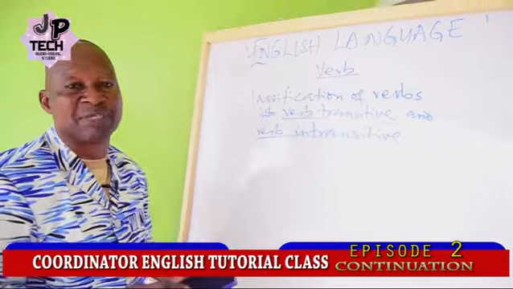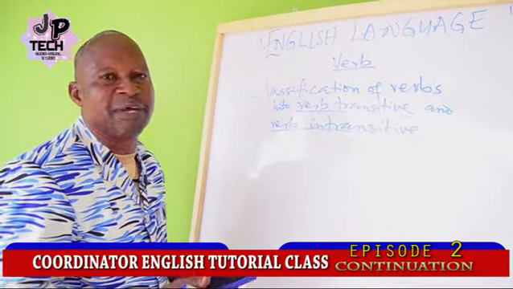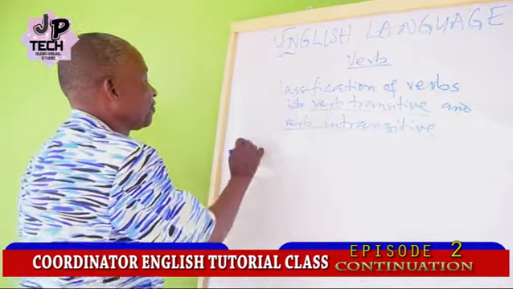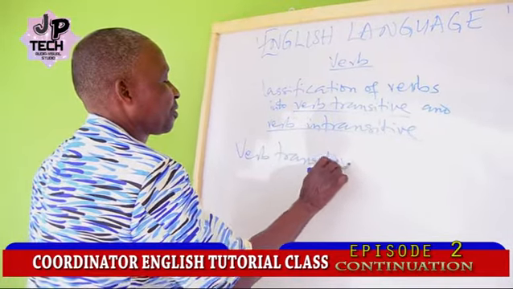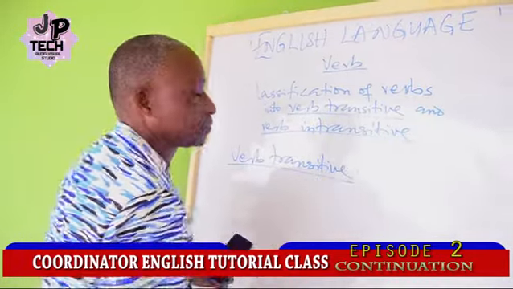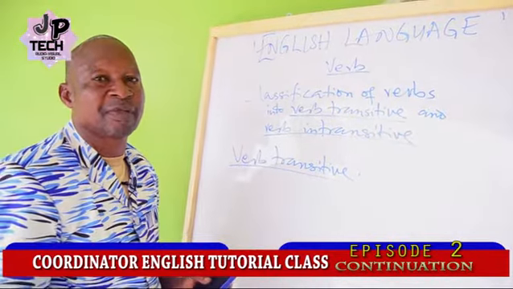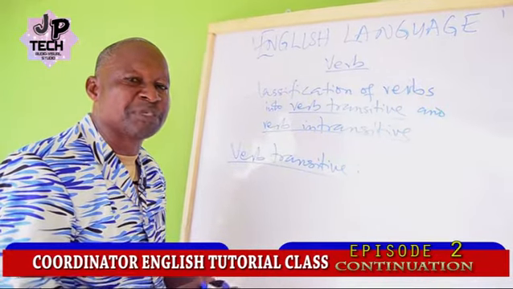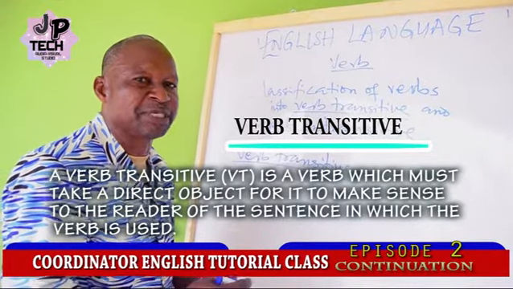What do we mean by verb transitive, otherwise referred to as transitive verb? A verb transitive is a verb which must take an object before it can make sense.